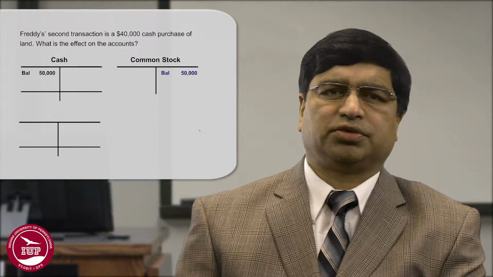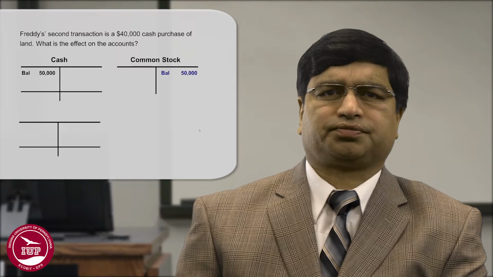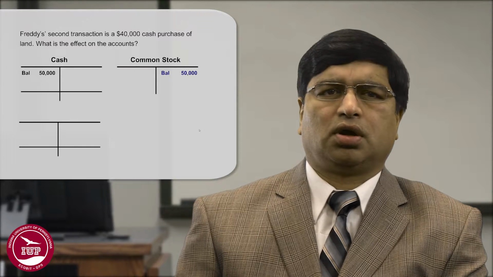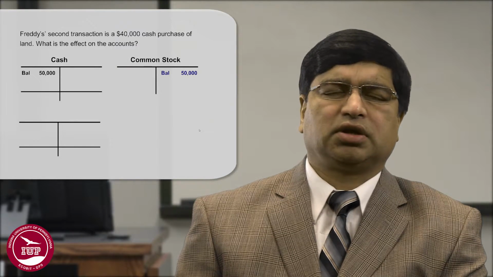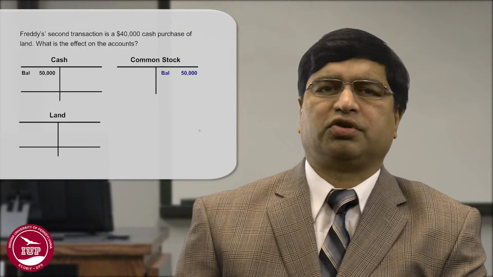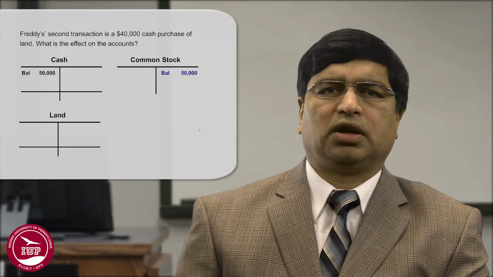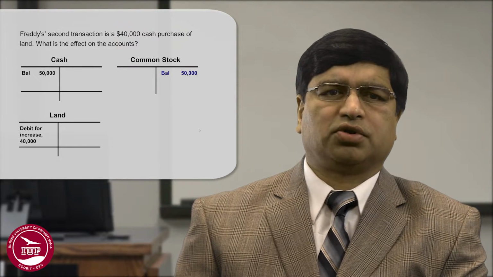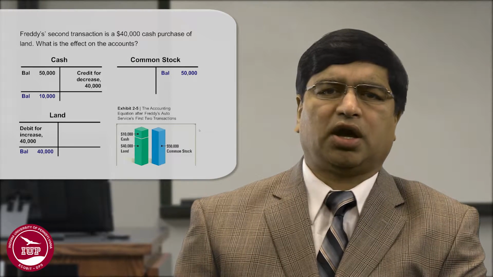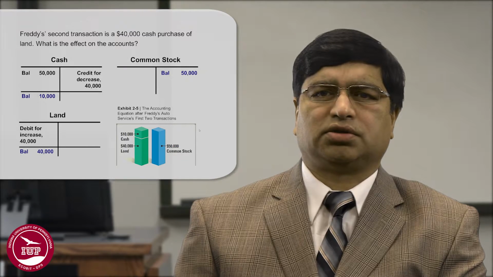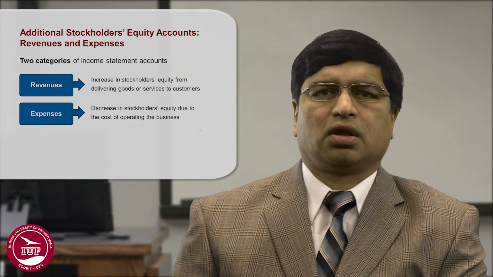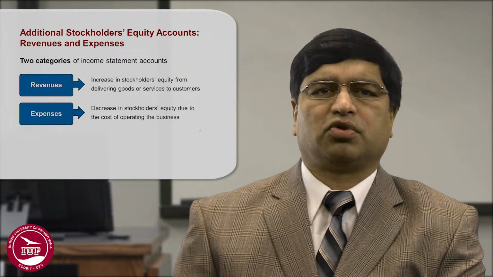Let's take another example. Freddie's paid $40,000 cash for land. So the two accounts that are impacted are cash and land. Cash is going down because you have paid the money, and the land is going up. So you debited the land and you credited the cash for $40,000. We'll do some more transactions later.